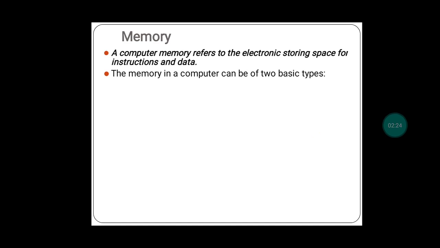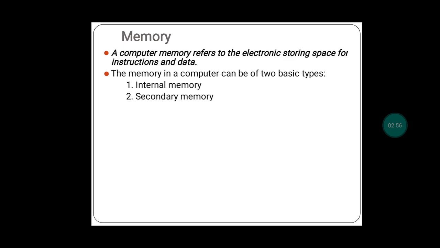Now basically, the memory in a computer can be divided into two basic types. First one is internal memory and second one is secondary memory. Here we are not going into too much depth of all these memories. Simply we are studying internal memories here. Last year we have studied memory in detail, all types of memory, and the subtypes of those memories. Here we are briefing about those memories. Now we will see one by one.